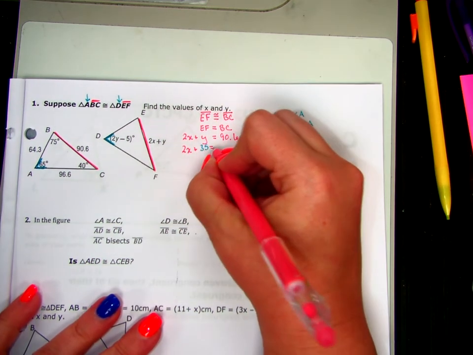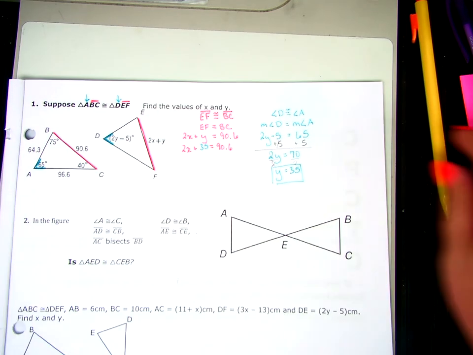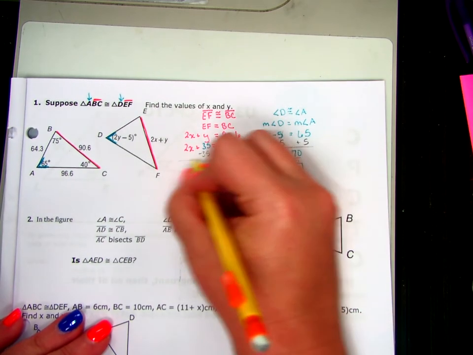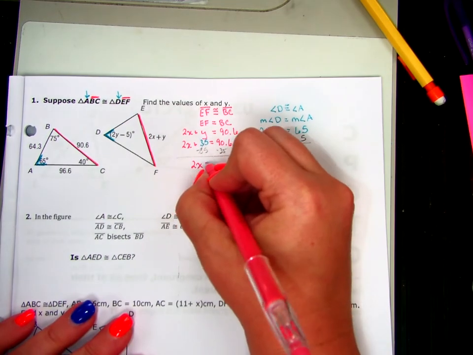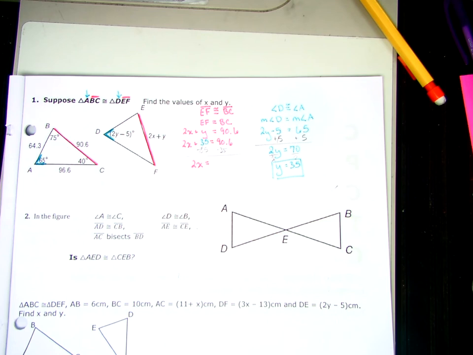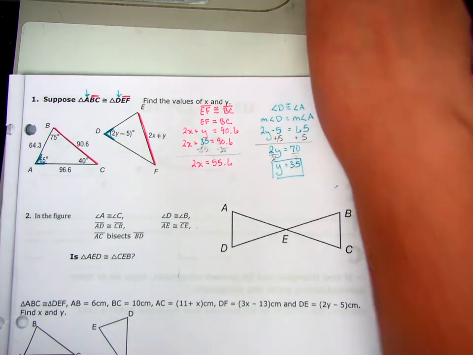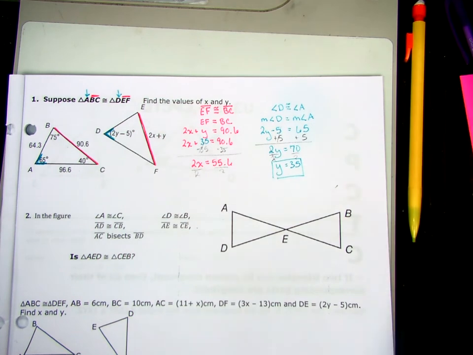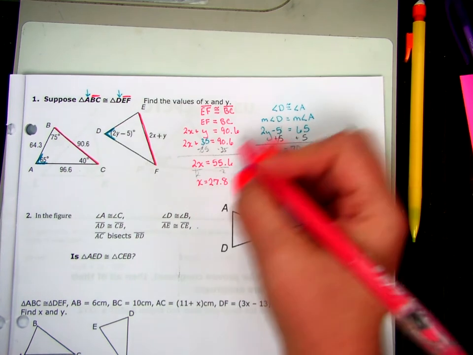Two x plus 35 equals 90.6. What do I do first? Subtract 35. 2x equals 90.6 minus 35? 55.6. Divided by 2. How big is x? 27.8.